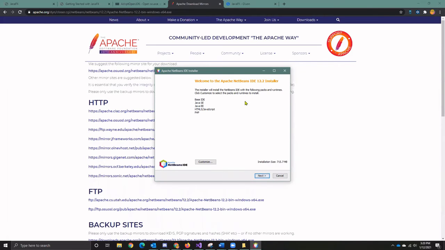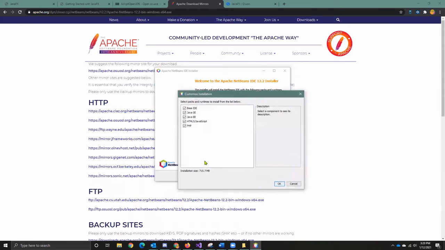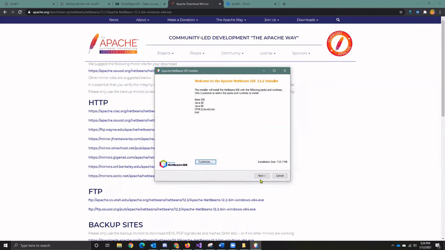In my installer, I can click customize. Let's see if there's any options we're interested in. We won't be doing anything with Java EE or PHP or HTML5. So I'm going to uncheck them. Oops, then I start getting requirement errors. You know, I'll just go ahead and install them. Doesn't hurt anything, right? Just a little bit of disk space.